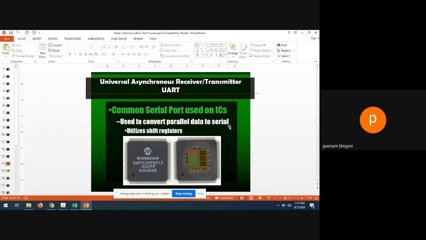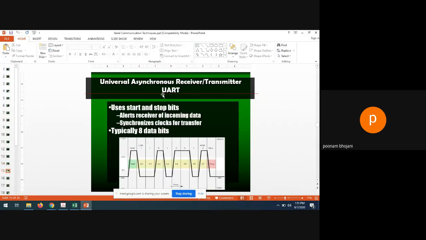And all this communication is done with a protocol. So this is your 8 bits of data, B0 to B7.